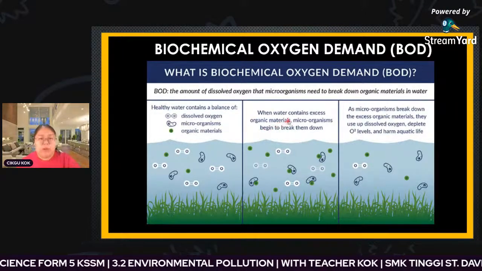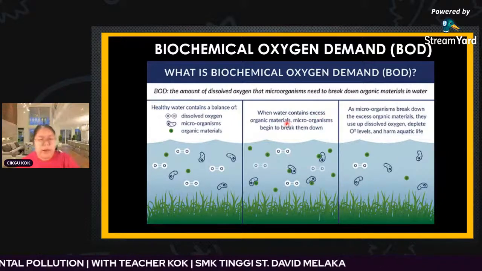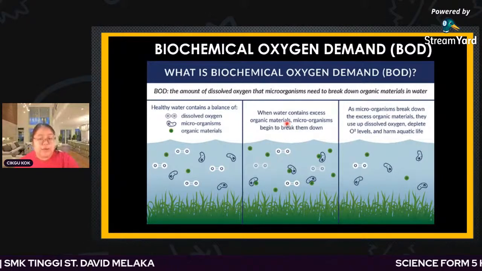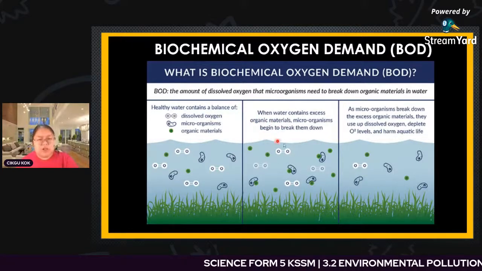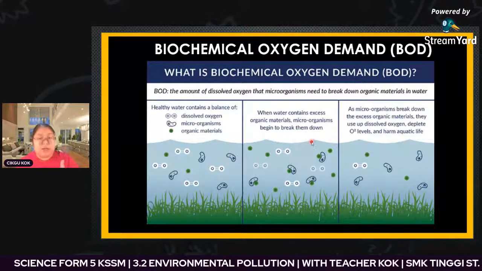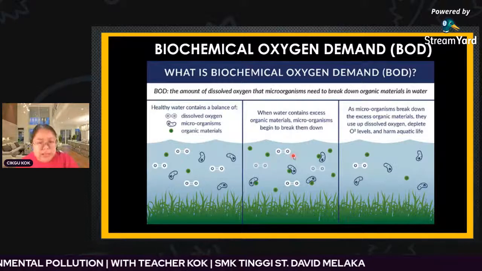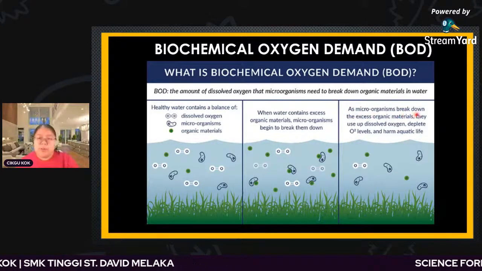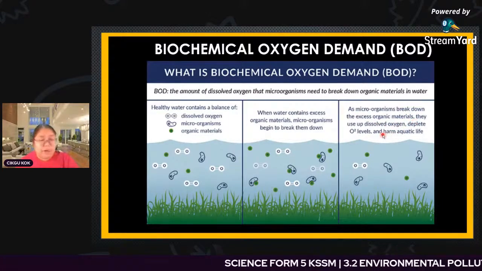Okay, now when the water contains excessive organic material, where does the organic material come from? For example, from agriculture, there's fertilizer and also pesticide. Then we call it organic material. When the organic material drops in the water, the microorganisms will start to break it all down. When they break it down, they need oxygen. So the microorganisms, wanting to break down the excessive organic material, use up dissolved oxygen.